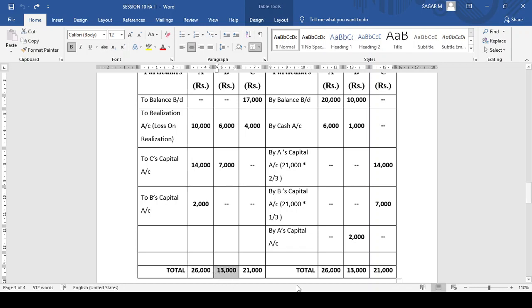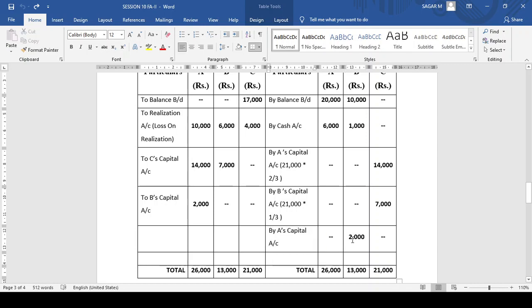So take the total of 13,000, keep the same total on the credit side, 13,000. As we learnt in the previous problem, we have only one person solvent as of now. So we need to transfer this 2,000 to Mr. A's capital. Hence I have written by A's capital account.